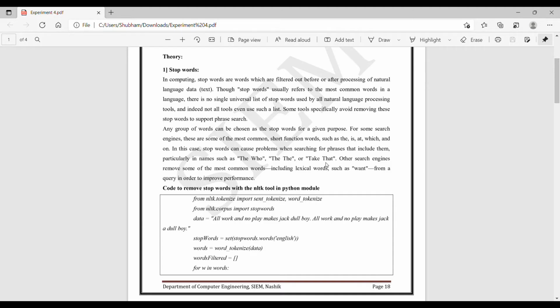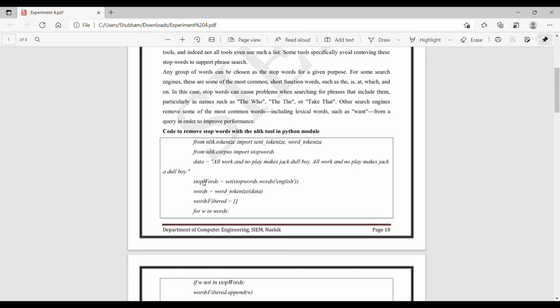Other search engines remove some of the most common words, including lexical words such as want, from a query in order to improve performance. Let's see our implementation in the Python module.